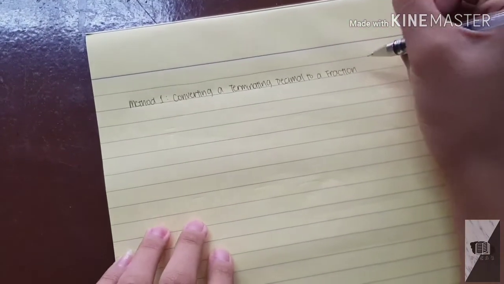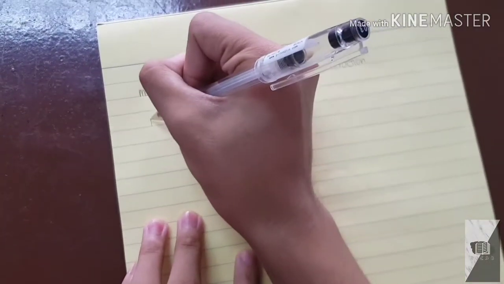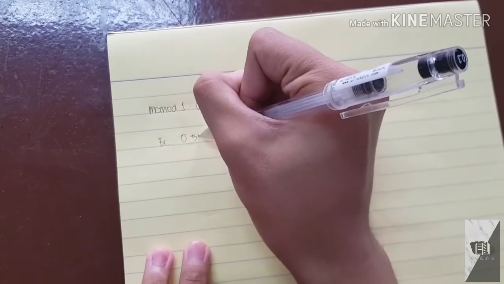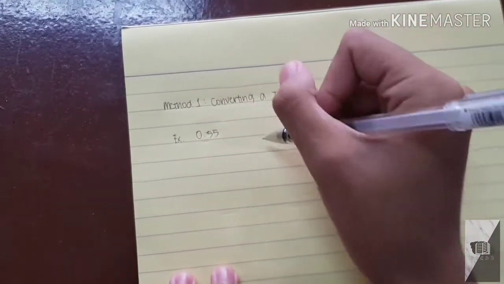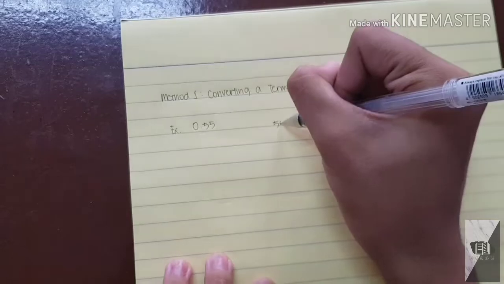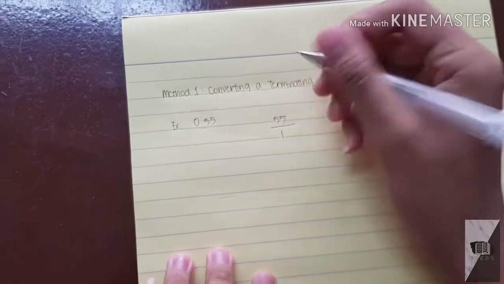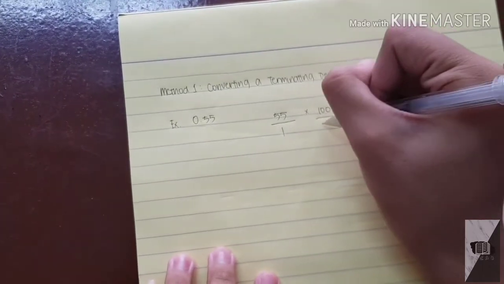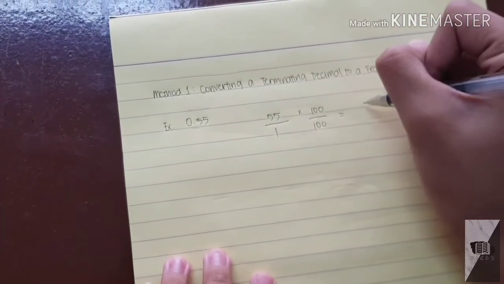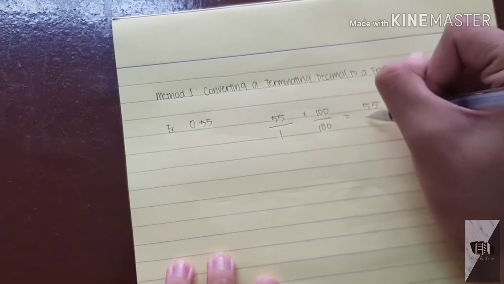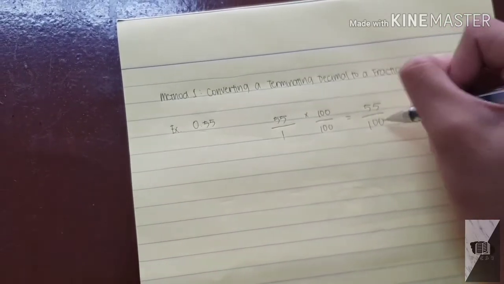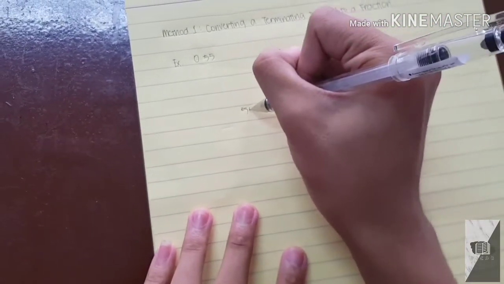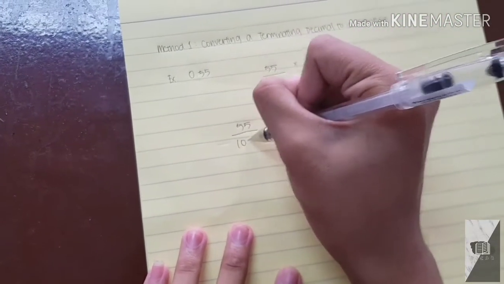First method, converting a terminating decimal to a fraction. Example given is 0.55 or 55 hundredths. First step is we turn 0.55 into a fraction, which is 55 over 1. Then we multiply both by 100, making 55 over 100.